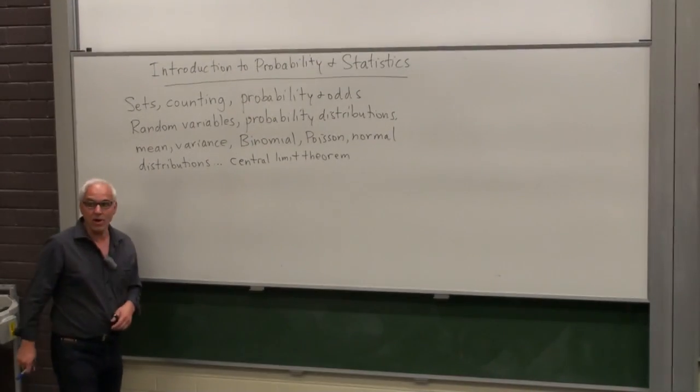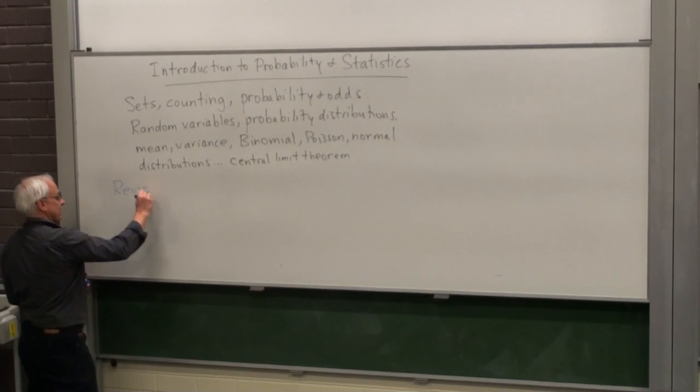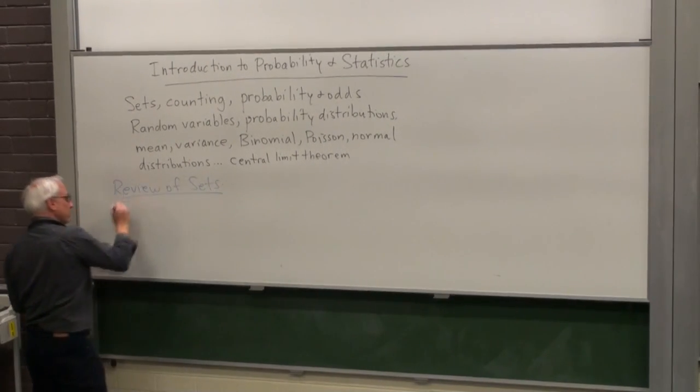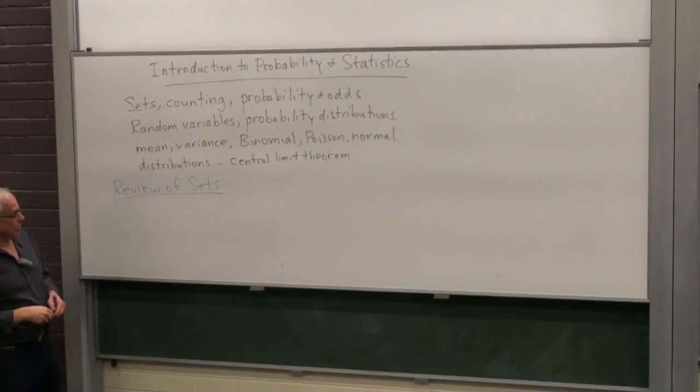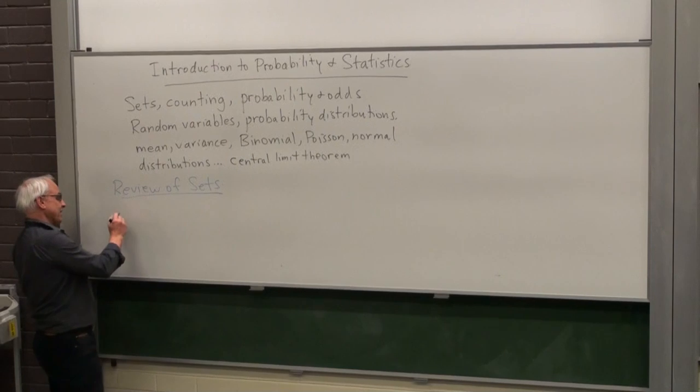All right, so today we're going to start with a basic review of sets to start with. So let's just remind you of a few things about sets. So first of all, what is a set?